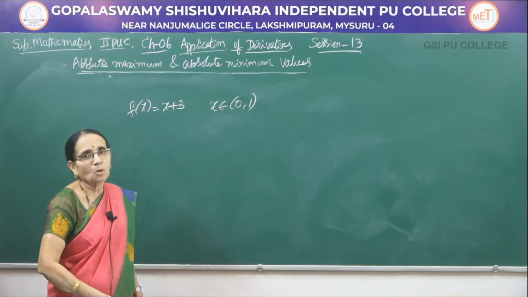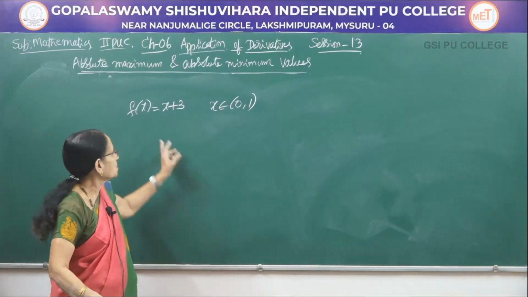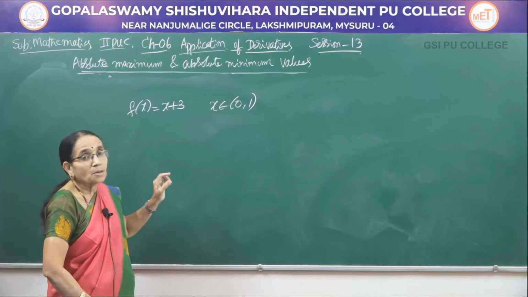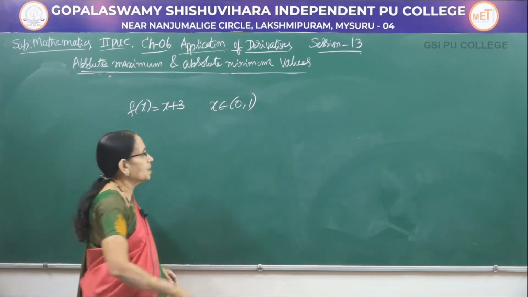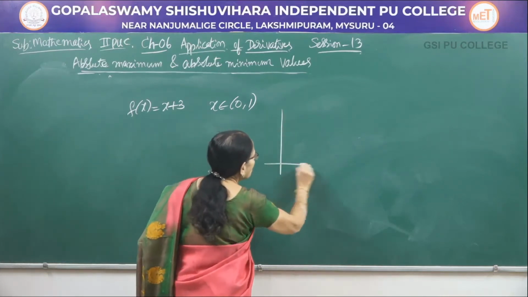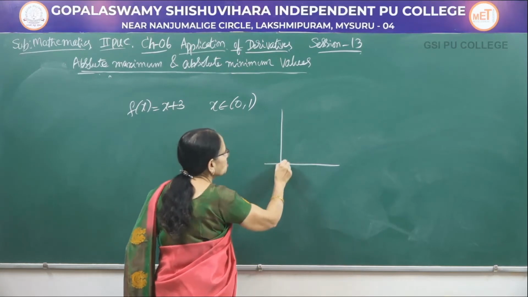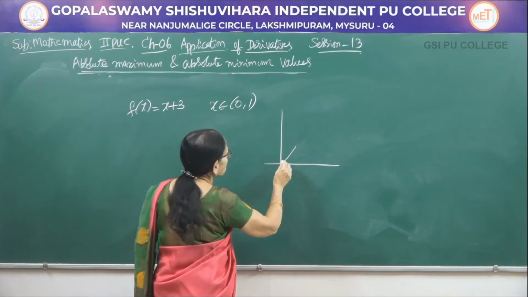open interval (0, 1). We observe that this is a continuous function. The function is continuous in the interval (0, 1). But this function will not have a maximum value or a minimum value. Now, I will tell you why it is so. Let me take the interval 0 to 1, x is 0 and x is 1. So, this is the function here.